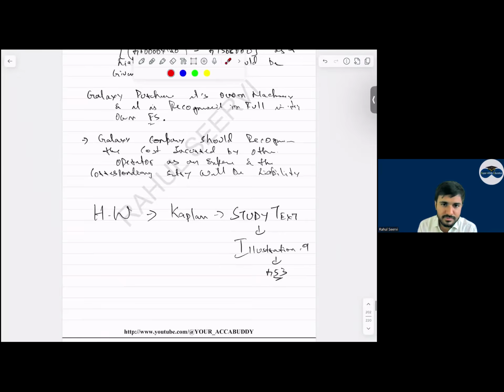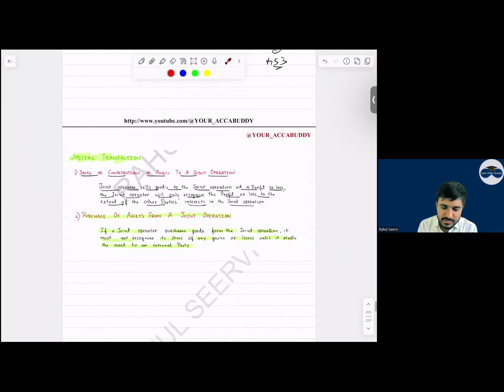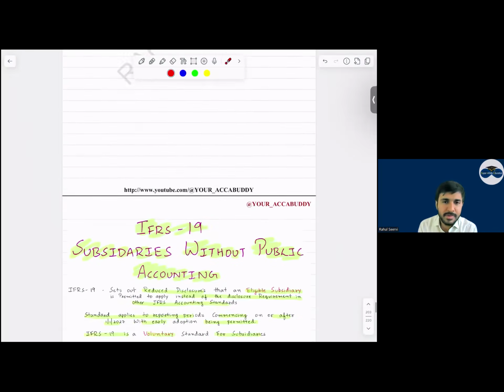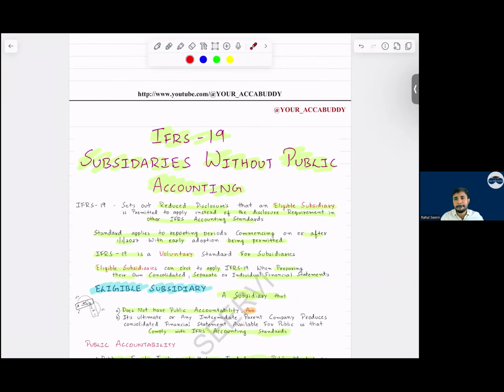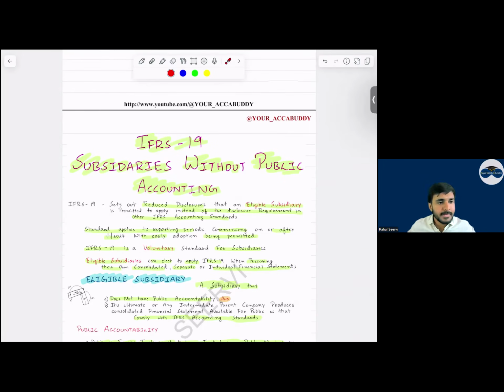A very good question. Yes, sir. Any doubts in this? Joint operation, joint venture, IFRS 11 very important for your March exam, beta. December exam mein question nahi aaya tha, so it becomes important for your March attempt. Clear?